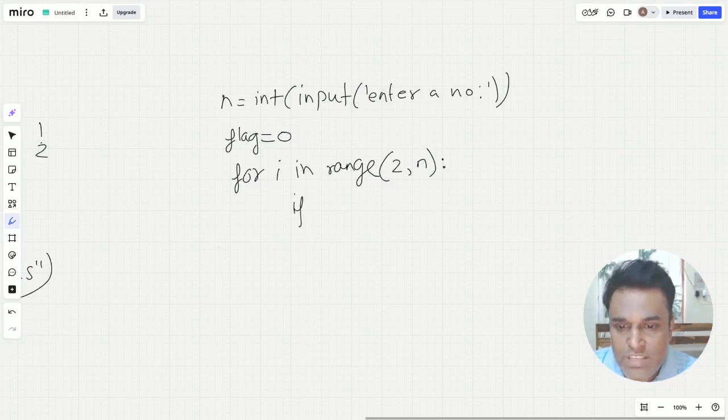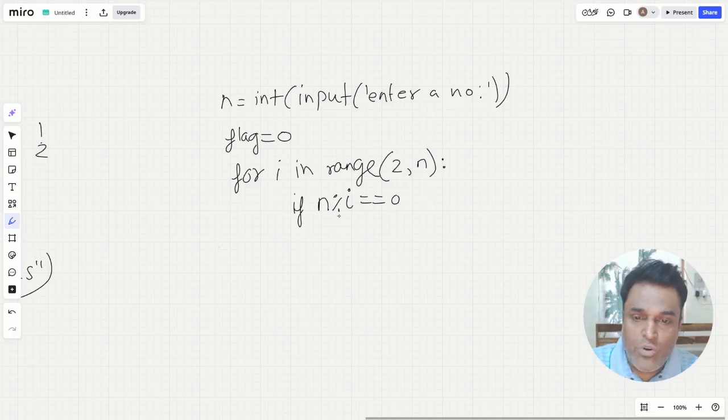And then I will simply try to divide the number n by i, using the mod operator. Initially, for example, if n is 7, it will start from 2 and try to divide by 2, then it will try to divide by 3 and so on. So if n is 7, the numbers generated are 2, 3, 4, 5, 6. n can be any number which is greater than 1, right? So we will try to divide that with i.